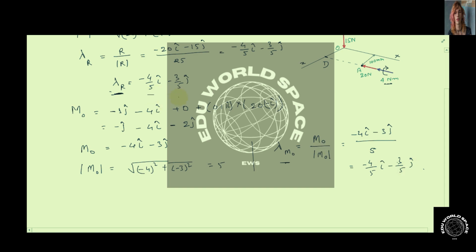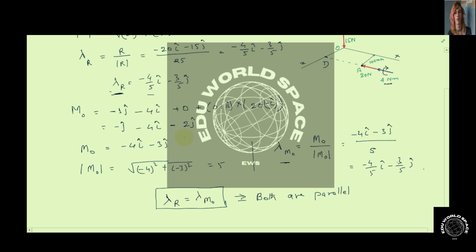So we see that since lambda R is equal to lambda MO, that is, the unit vectors are the same, it means that both the vectors are parallel, and both are in the xy plane, since only the i cap and j cap components are involved.